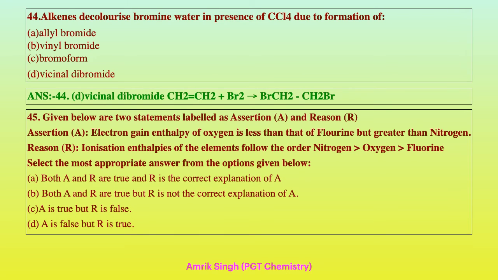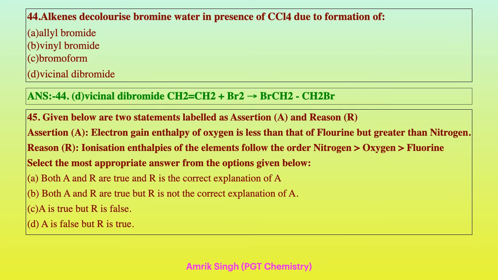Given below are two statements labeled as A, assertion, and R, reason. Assertion: electron gain enthalpy of oxygen is less than that of fluorine but greater than nitrogen. Reason: ionization enthalpy of the elements follows the order nitrogen maximum, then oxygen, and then fluorine. Now select the appropriate option.